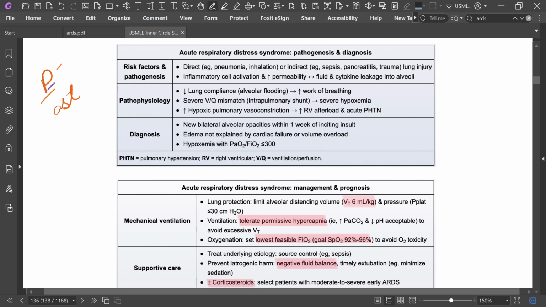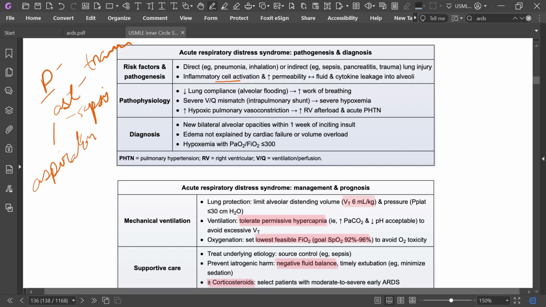That is, new pancreatitis, aspiration pneumonia, sepsis, and trauma. And inhalation is another risk factor. So direct is pneumonia and inhalation, and indirect is sepsis, pancreatitis, and trauma. So direct lung injury or indirect lung injury can happen.